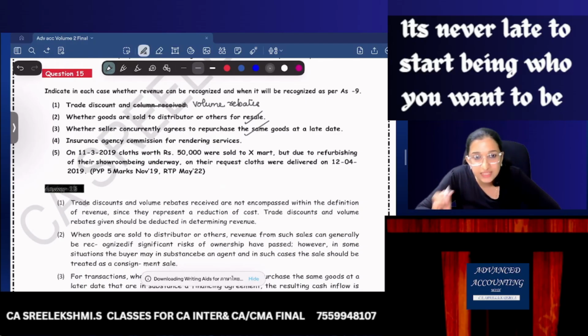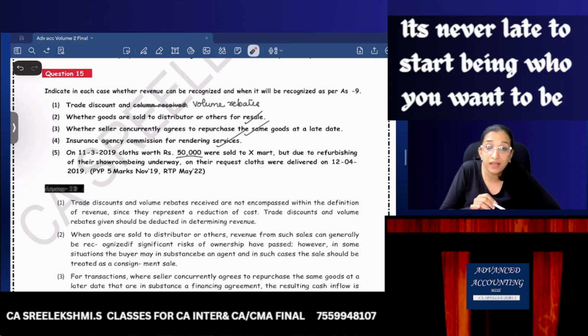Repurchase, it's a financing arrangement. Insurance agency commission can be recognized as revenue only on the effective commencement of a new policy or renewal of a policy, the agent can recognize commission.